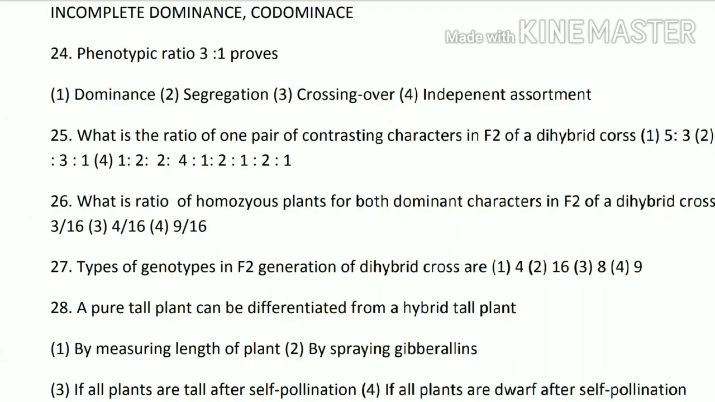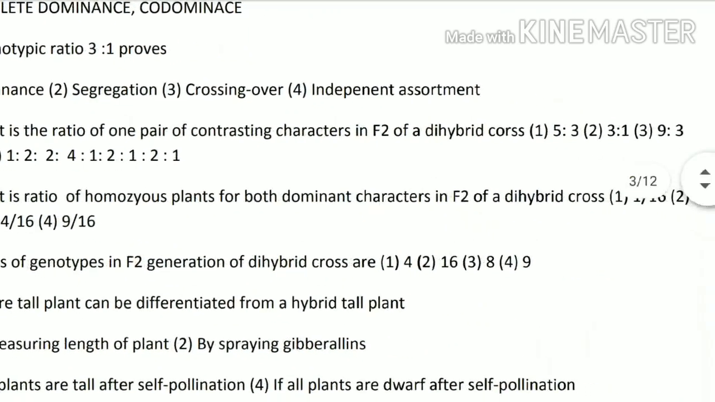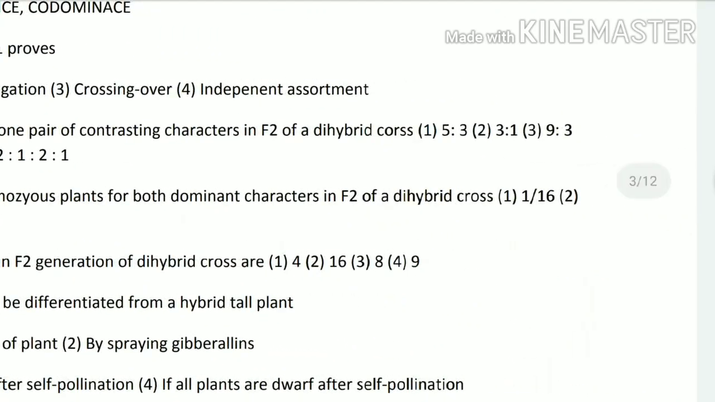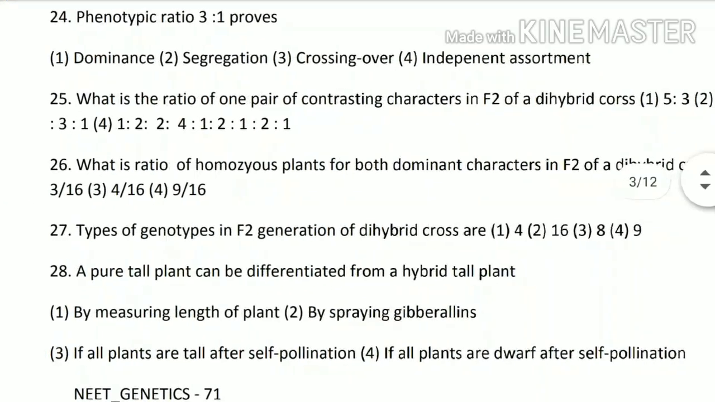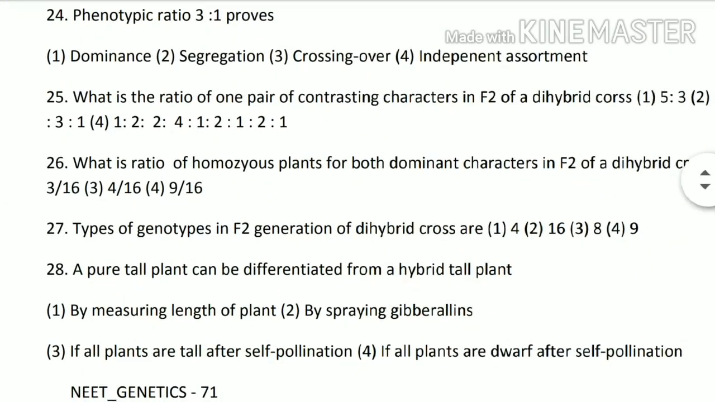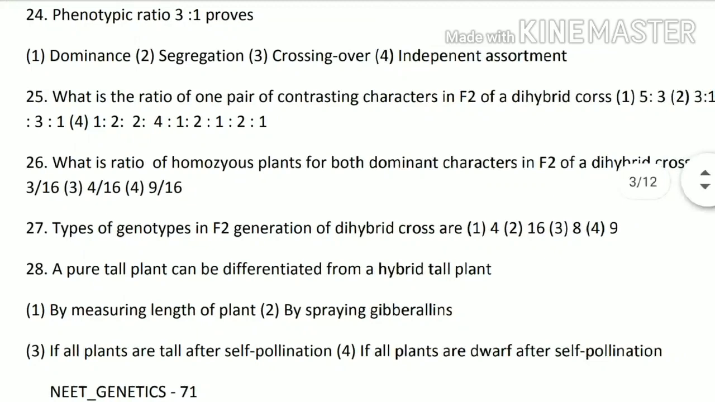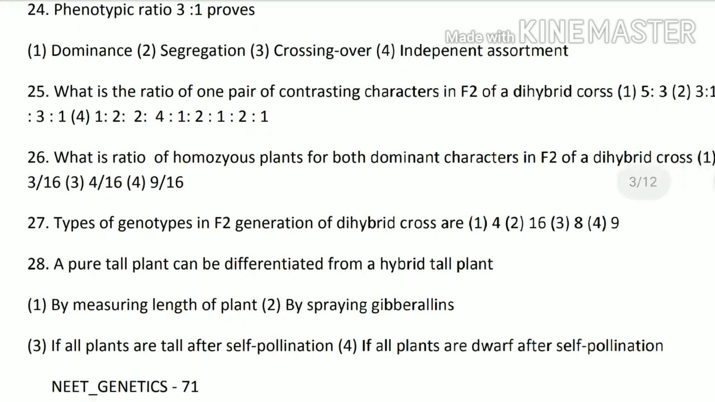Next, 26th question. What is the ratio of homozygous plants for dominant characters in F2 of a hybrid cross? The options are 1:16, 3:16, 4:16, or 9:16. The answer is 1:16, because when we talk about a dihybrid cross, there are 16 plants, and we have to identify the homozygous plant. So 1:16 is the answer.